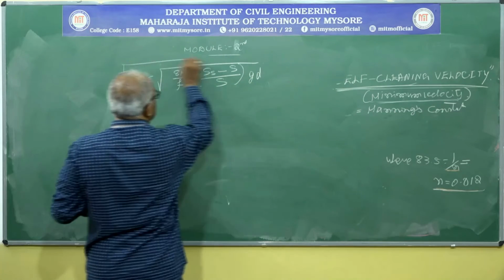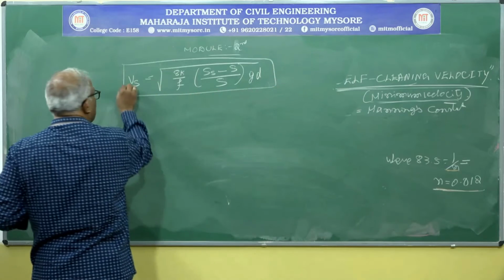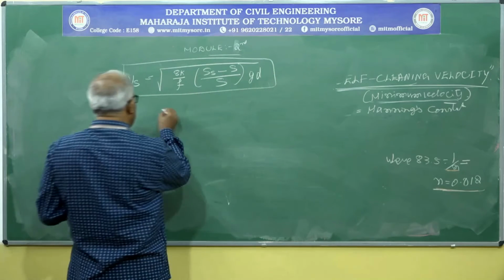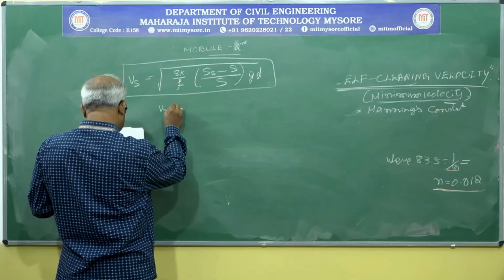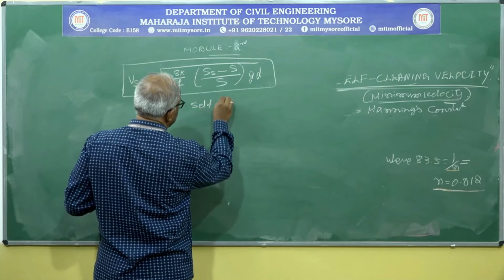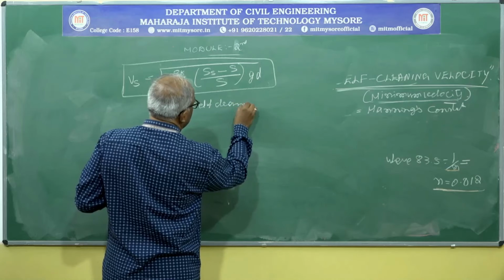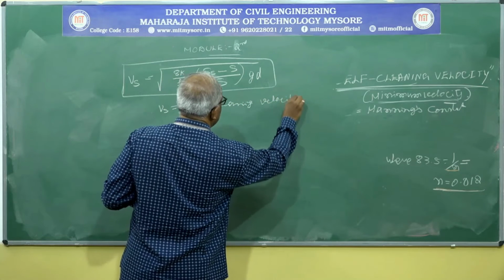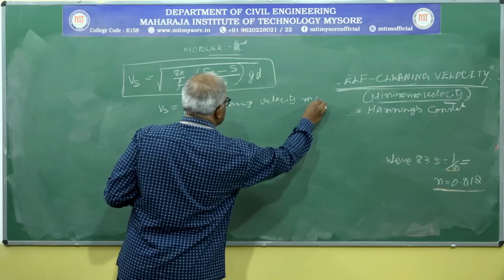This is the equation normally used to calculate the self-cleaning velocity. What do you mean by Vs? Vs is equal to self-cleaning velocity, in terms of meter per second.